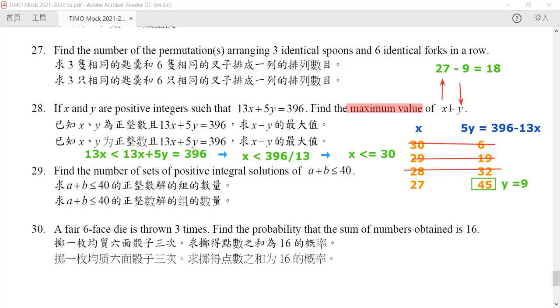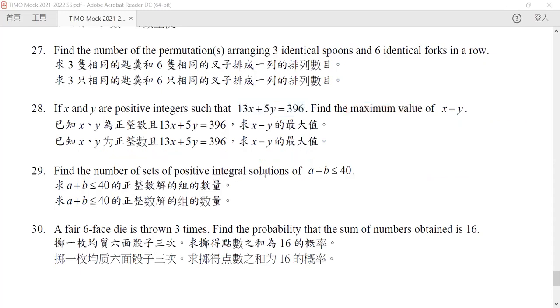Okay. Now, usually for this kind of equation, you can solve it in a general form. You can write out x is equal to 27 minus 5s, and then our y is equal to 9 plus 13s, something like that. But in this question, you don't need that sophisticated method. Okay, so now let's look at the next question.